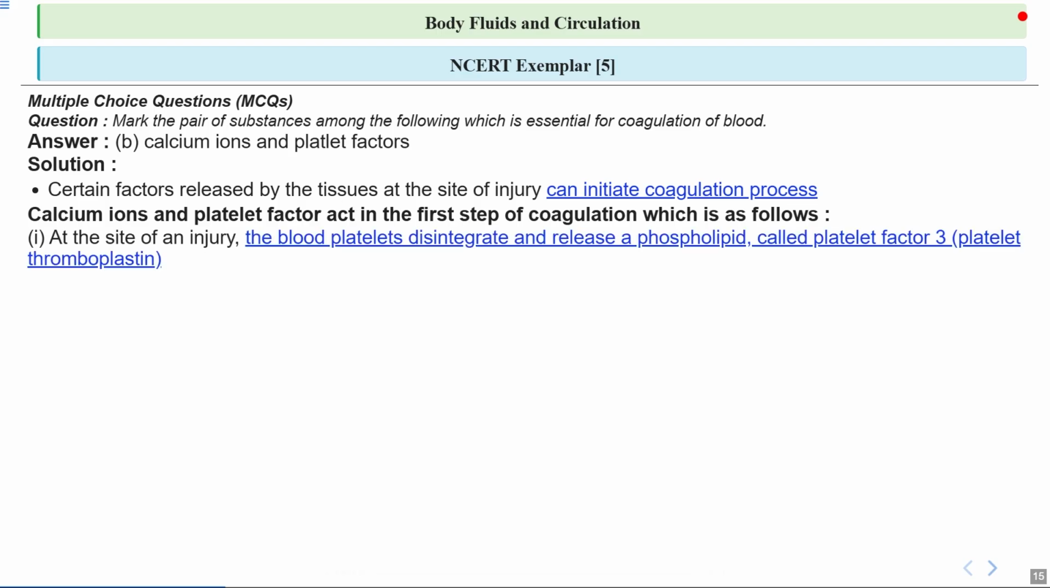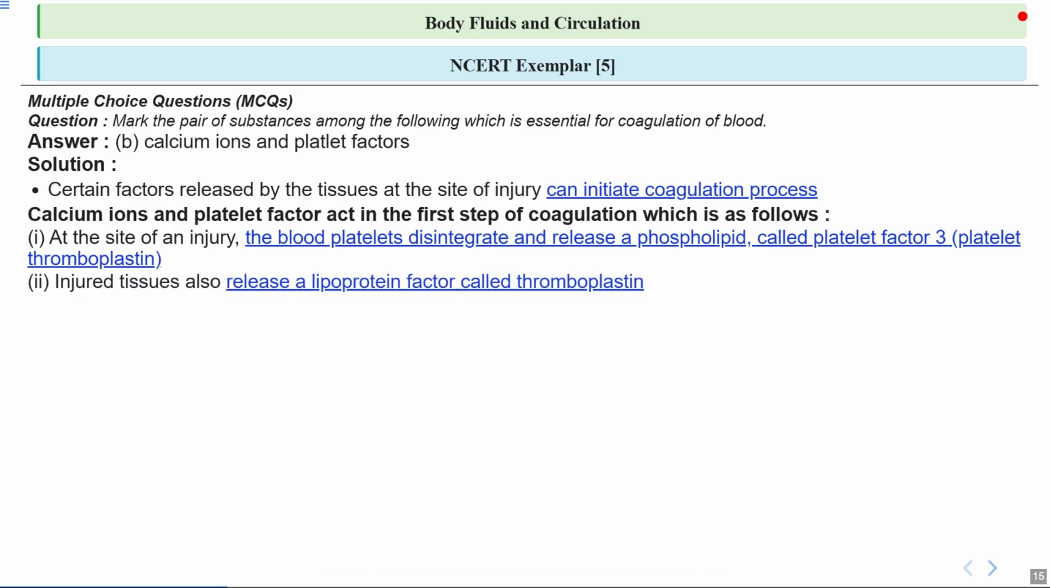So first one is, at the site of an injury, the blood platelets disintegrate and release a phospholipid called platelet factor 3, that is platelet thromboplastin. So you have to keep in your mind that at the site of injury, the platelet disintegrates into fragments and releases a phospholipid, which is named platelet factor 3. Particularly, its name is platelet thromboplastin.